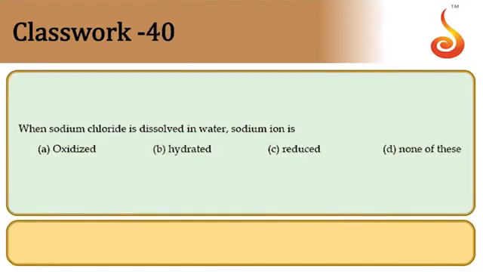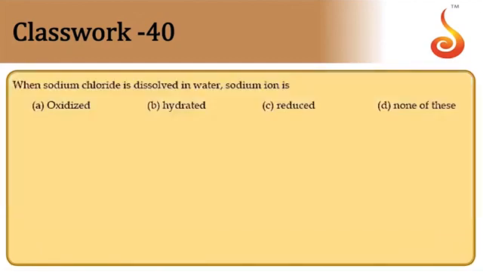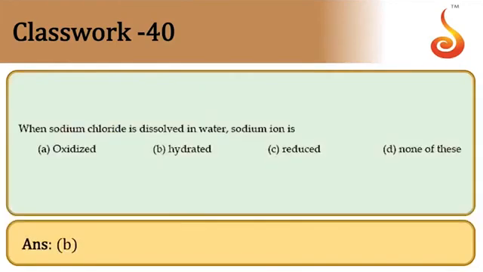Then, when sodium chloride is dissolved in water, the sodium ions will be just surrounded by water molecules only. Some x times you can write, Na plus ion. So sodium ions are simply getting hydrated there. Option A, they are surrounded by water molecules. Sorry, option B.